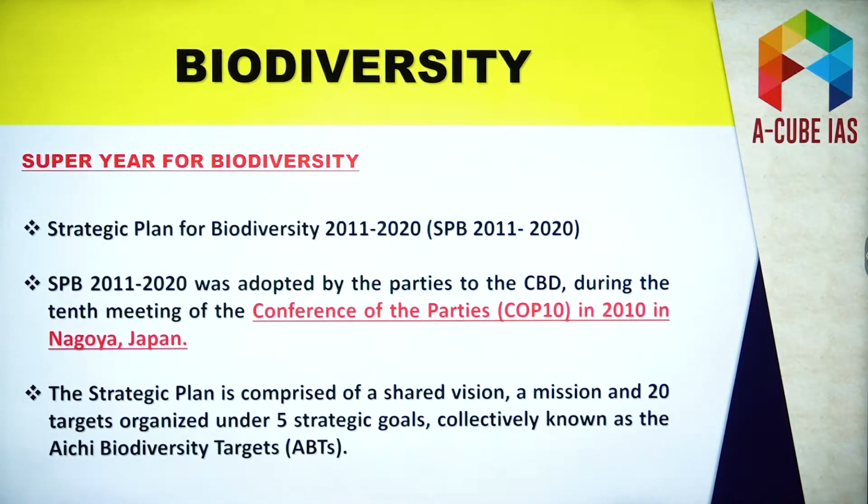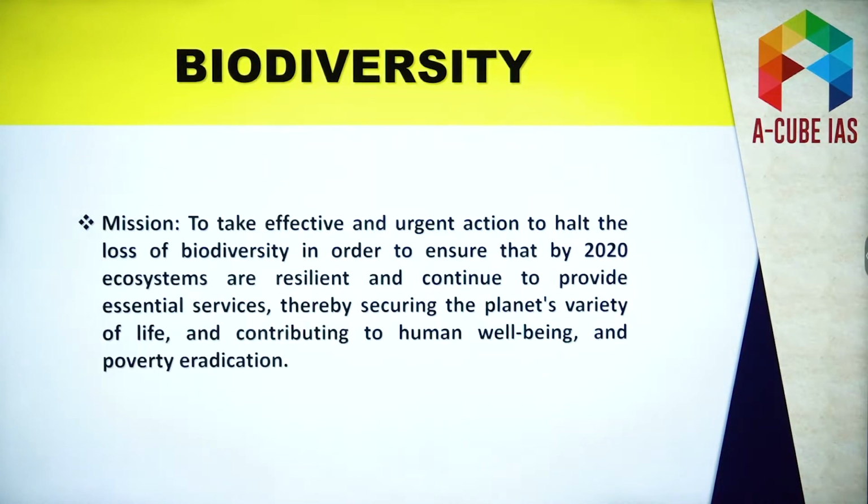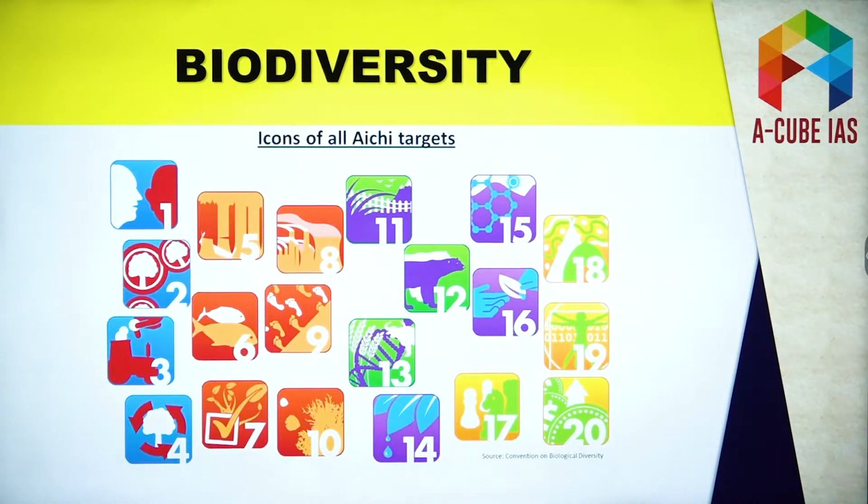So as I said, this particular plan has ended in 2020. That's why we are calling it super year for biodiversity. I hope you must have understood. Now these are the icons of all EC targets. You can pause the video and have a glance at these EC biodiversity targets. Remember, these are 20 targets, and on the lines of these targets we have 12 national targets.